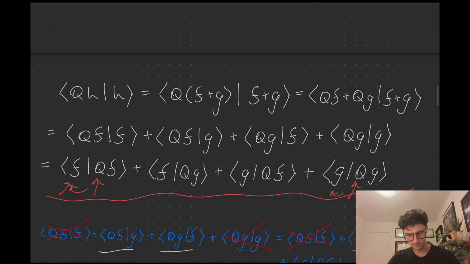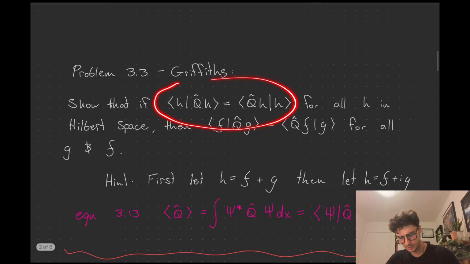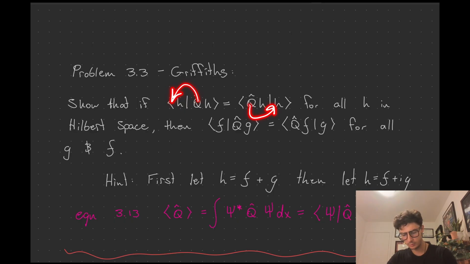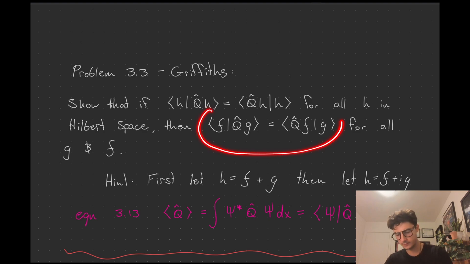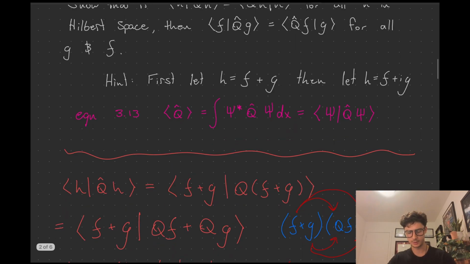Using algebra, we're chilling. Then we got to the stage where we see something like this, and we're like, okay, if we take this to be true, then we are allowed moving this Q because they're equal. You can move the Q here, you can move the Q back. If these H's are the same, this is a general property. What we're trying to prove is this more broad proof, which is saying it doesn't even matter if the functions are different. You can still move this Q around and you're chilling. So we're trying to show this.